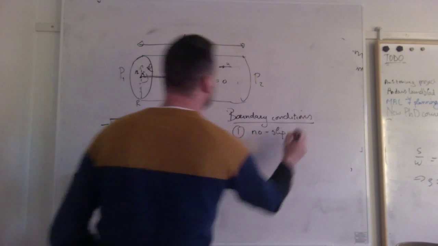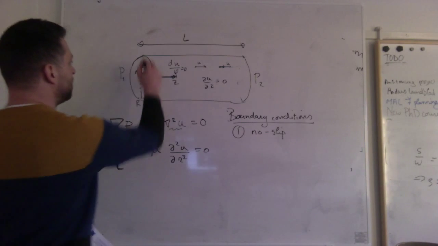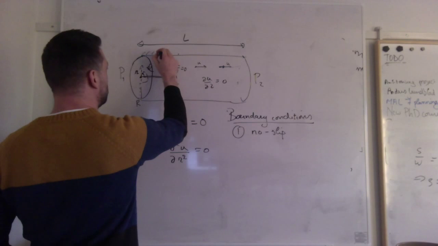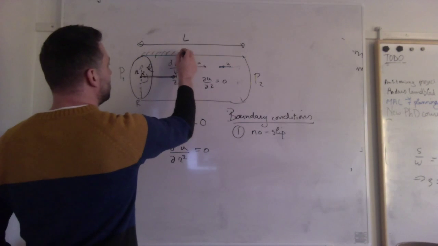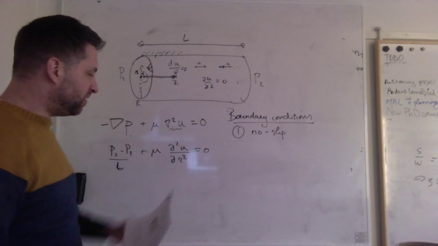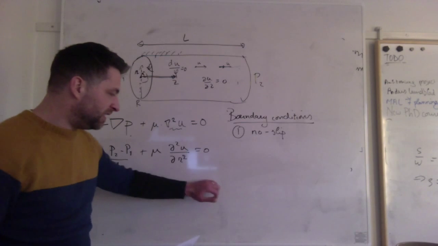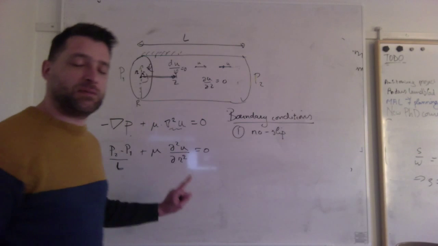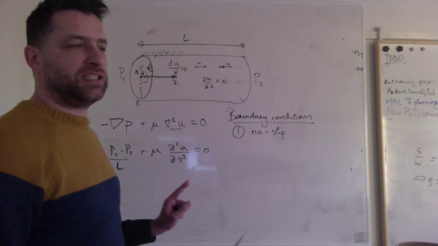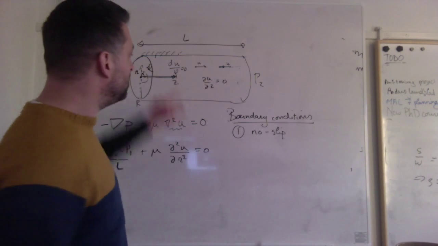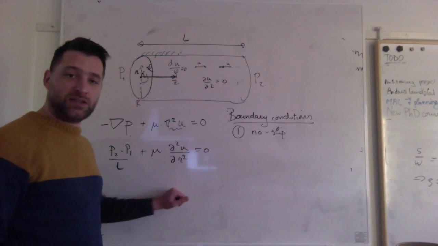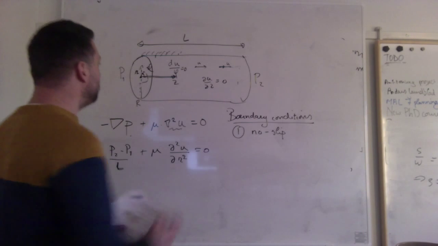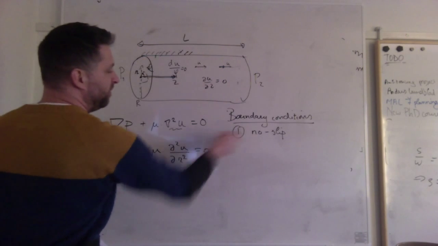condition. No slip condition means that if a liquid is in contact with the wall, so this is a solid wall, and here I have a liquid in the tube that is close to the wall or in contact with the wall, a liquid that is in contact with a solid, like for example air over this whiteboard, where the fluid is in contact with the solid, it has to have the same velocity as the solid. Of course, here this whiteboard is standing still, therefore the velocity of the air at the interface must be 0. And I have the same in the liquid here. We call that the no slip condition.